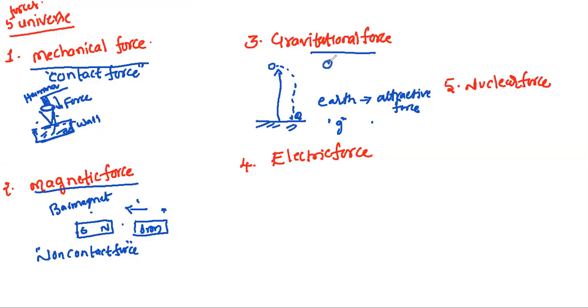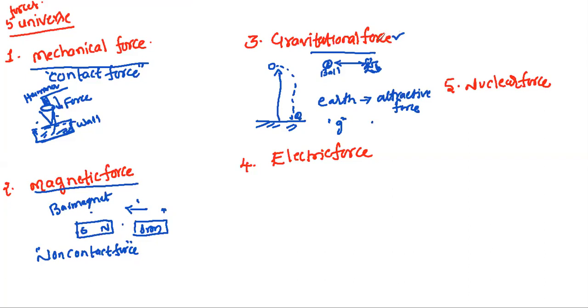If you take one object, this is our ball, and here is a human being. What is the gravitational force? It is defined as the force of attraction between these two bodies, one the ball and the other the human being. That force of attraction we call the gravitational force.